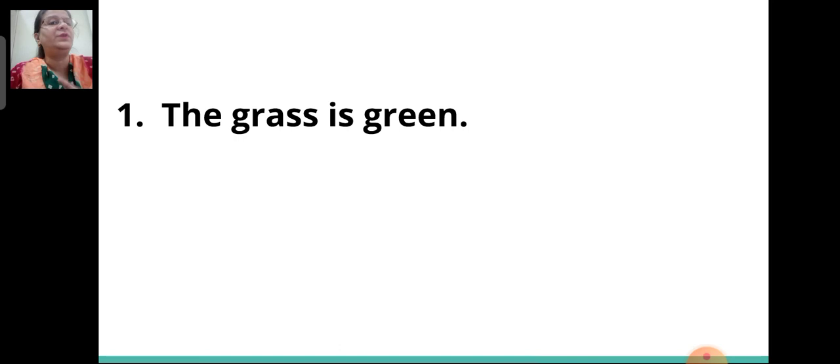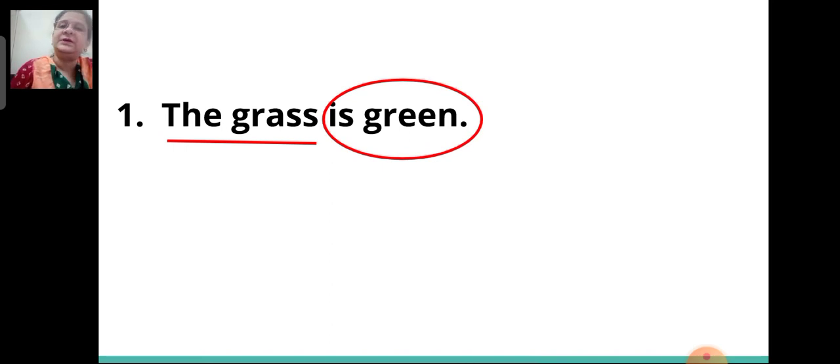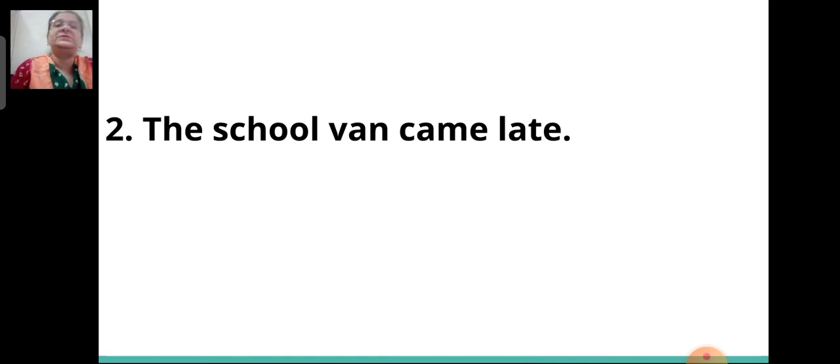What we have to do here? We have to underline the subject. So, here the grass is the subject and you have to circle the predicate. So, here is green is the predicate. Now second sentence, children. Now you all say which is the subject and which is the predicate.